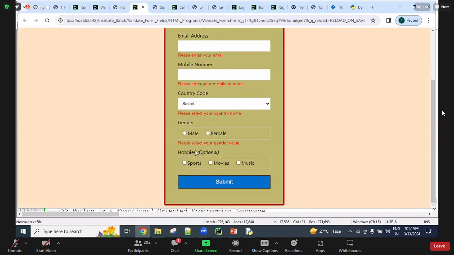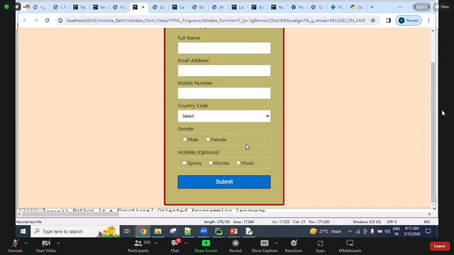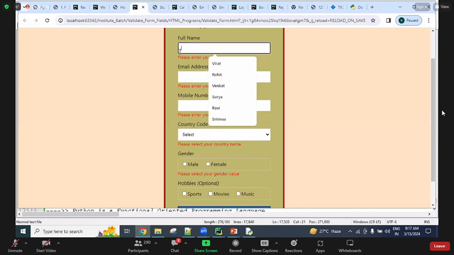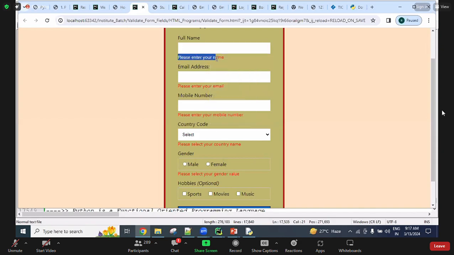See, this is one form, guys, a validations-related form. Without entering data, if anyone submits, then immediately an error shows: please enter your email, and so on. Even if you enter an email or a name, if it does not satisfy the length, minimum 5 letters, one digit required, one uppercase letter required, everything is validated properly.